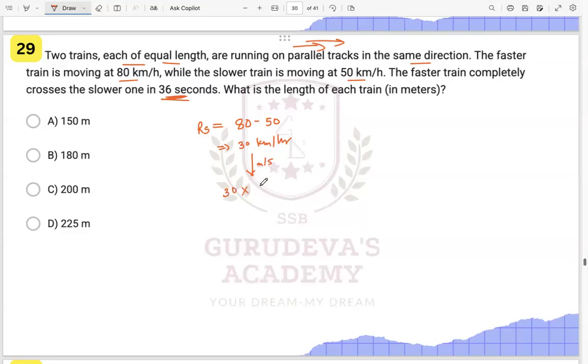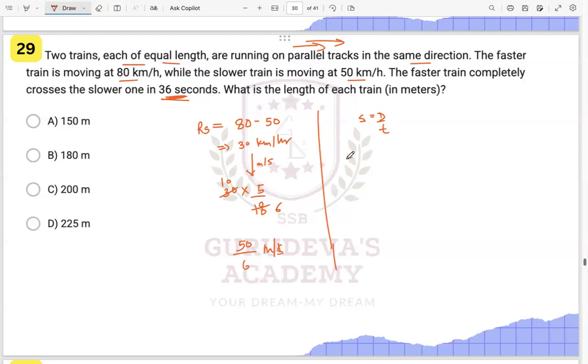30 into what do we do to convert into meters per second? We multiply it by 5 by 18 over here, right? So this will be 50 upon 6 meters per second, right? Speed is distance upon time.